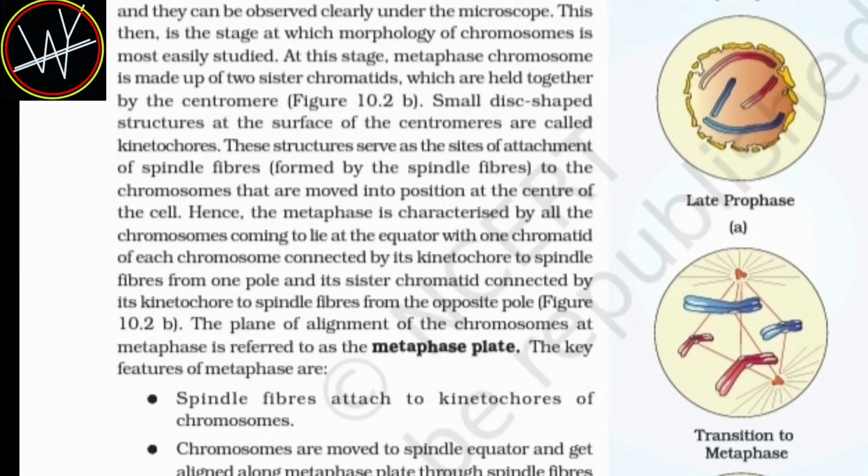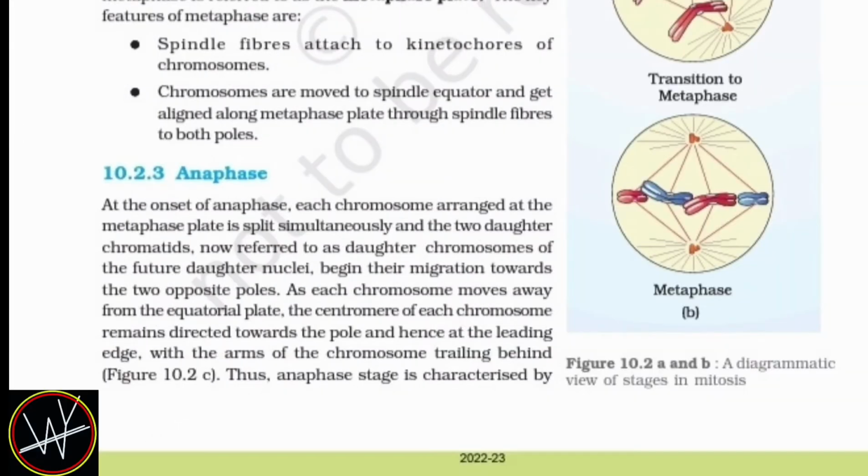The plane of alignment of chromosomes at metaphase is referred to as the metaphase plate. The key features of metaphase are spindle fibers attached to kinetochores of chromosomes. Chromosomes are moved to the spindle equator and get aligned along the metaphase plate through spindle fibers to both poles.